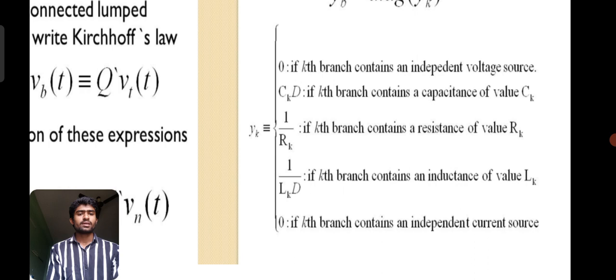Yk equals C d/dt if the kth branch contains a capacitance of value Ck, 1 by Rk if the kth branch contains a resistance of value Rk, and 1 by L d/dt if the kth branch contains an inductance of value Lk. It is 0 if the kth branch contains an independent current source or an independent voltage source.